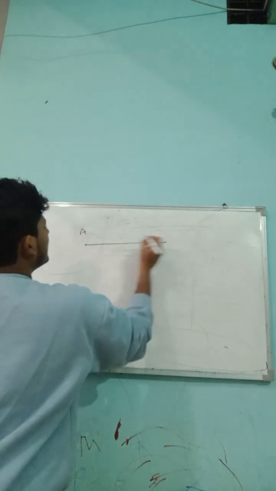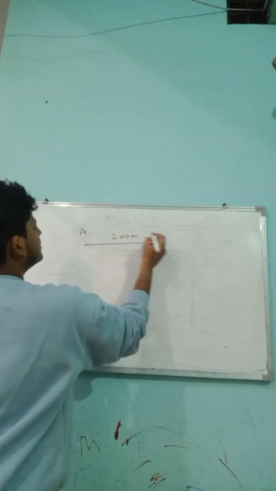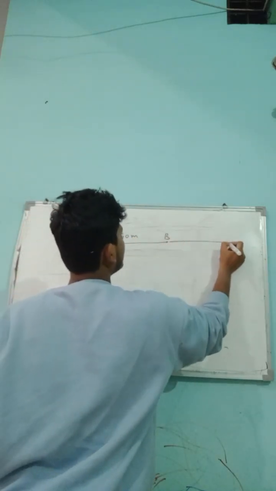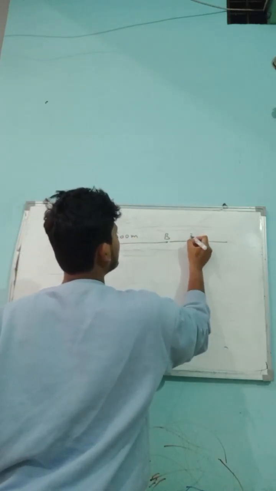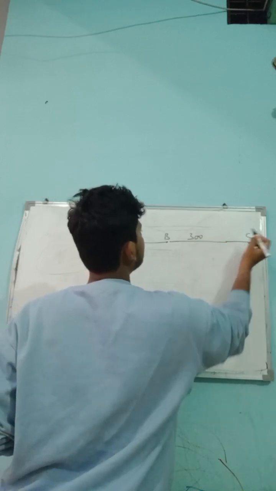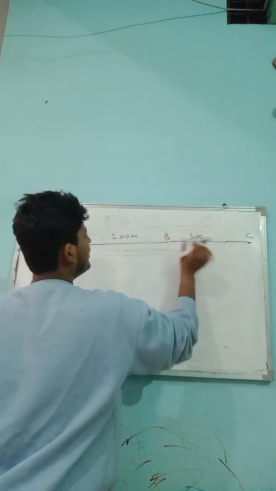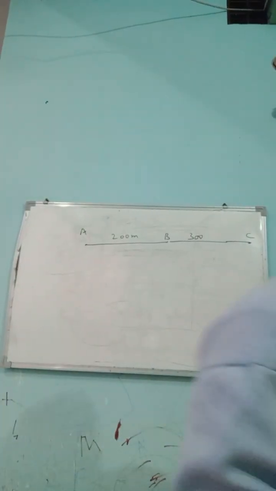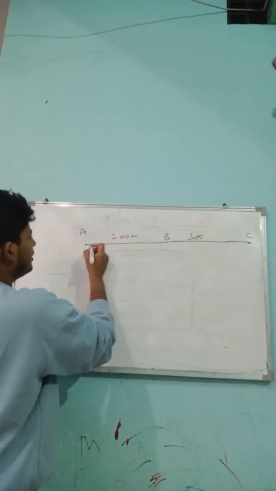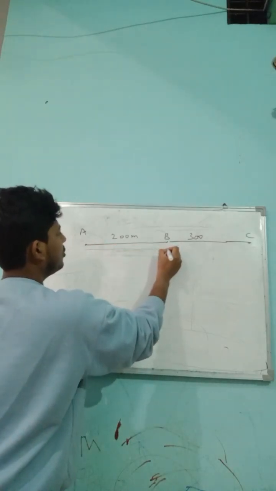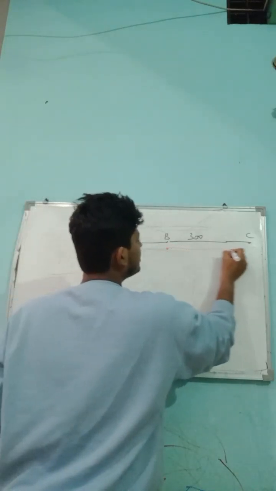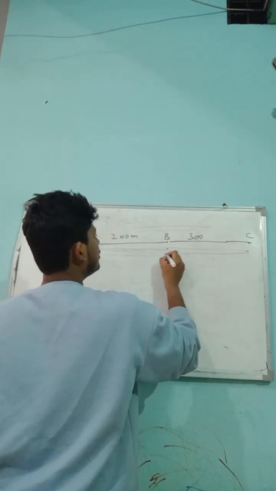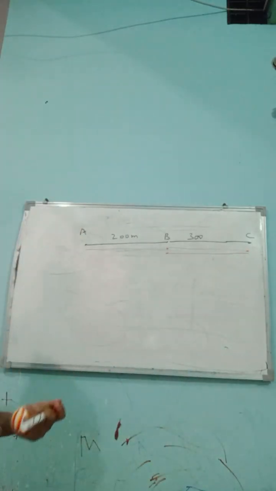Point B is 200 meter from A, and this is point C, 300 meter away from B. Now let's imagine, marking with a red marker, you went to B, then to C, then come back to B again. So what is the distance here?